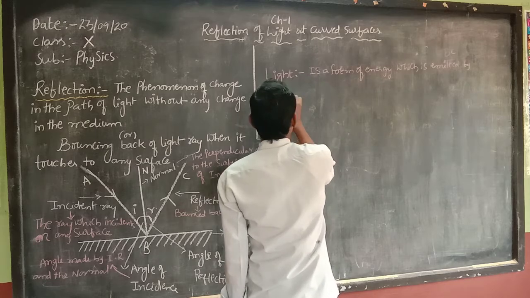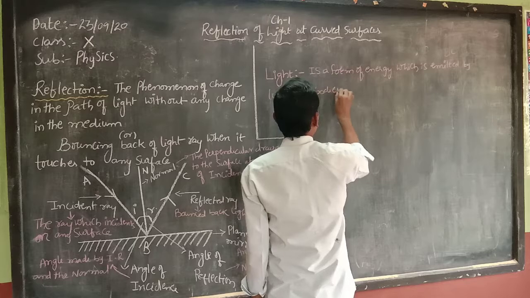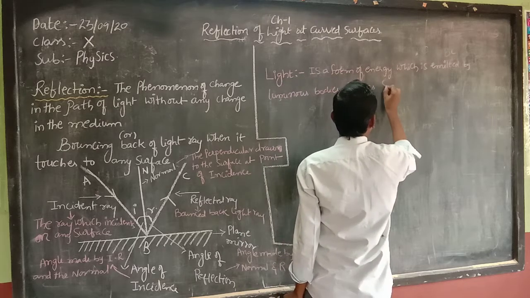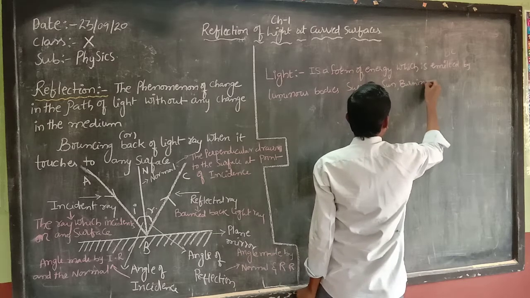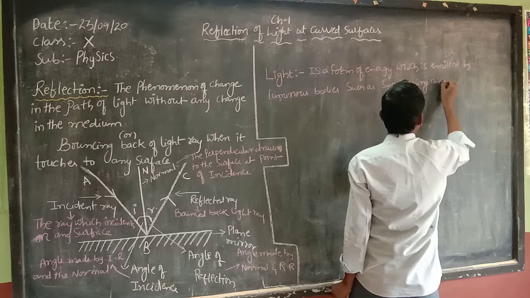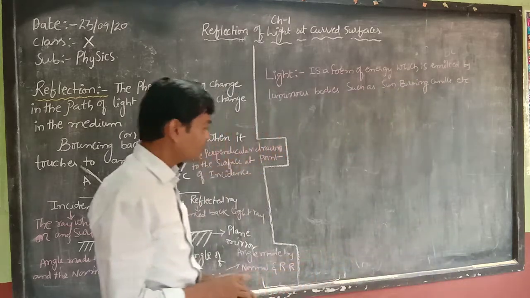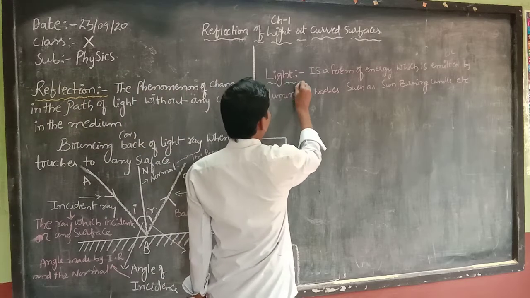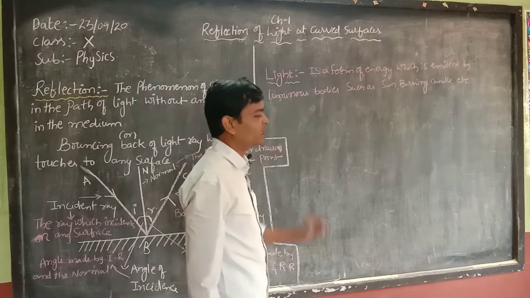Light is a form of energy which is emitted by luminous bodies such as the sun, burning candle, etc. This we have studied yesterday.